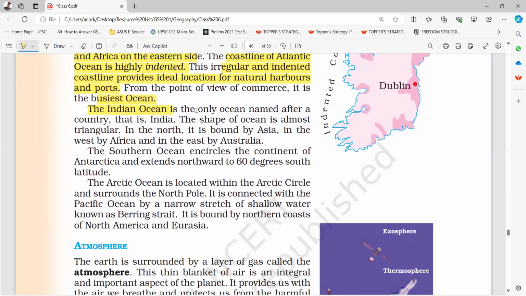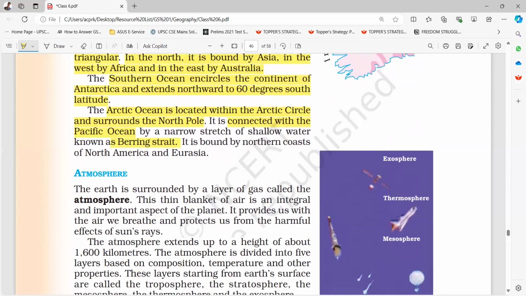The Indian Ocean is the only ocean named after a country, that is India. The shape of the ocean is almost triangular. In the north, it is bound by Asia, in the west by Africa, and in the east by Australia. The Southern Ocean encircles the continent of Antarctica and extends northwards to 60 degrees south latitude. The Arctic Ocean is located within the Arctic Circle and surrounds the North Pole. It is connected with the Pacific Ocean by a narrow stretch of shallow water known as Bering Strait. It is bound by the northern coasts of North America and Eurasia.